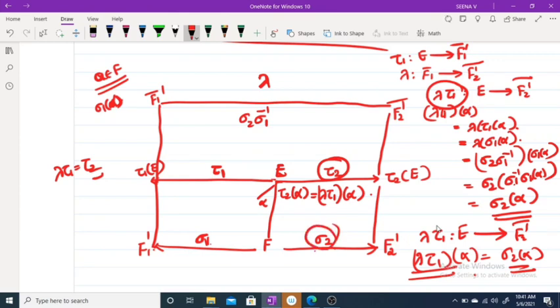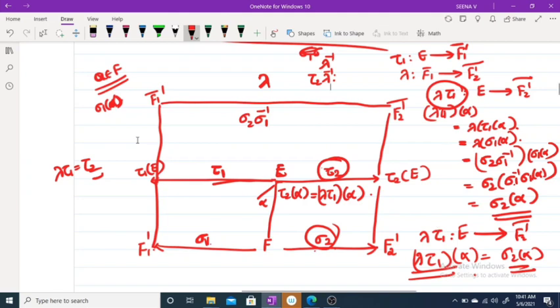Similarly, suppose tau 2 is an extension of sigma 2. Then, starting from tau 2 and considering lambda inverse, tau 2 lambda inverse is an extension of sigma 1.